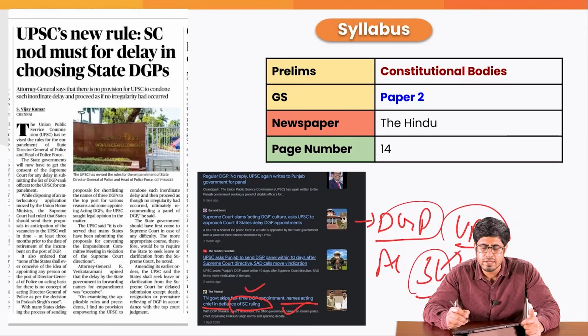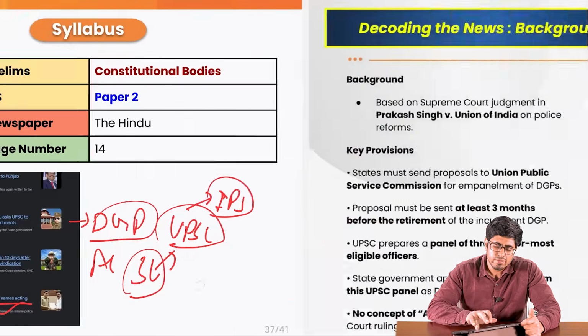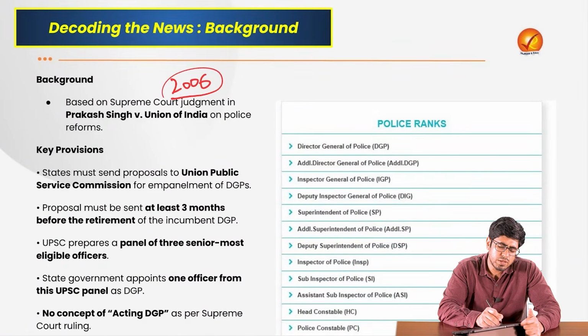I mean, they have already selected the IPS officer. Now what role do they want regarding who is selected as the DGP of a state or not? It is actually a long history. There is a background to it: in the year 2006 a judgment was passed which came to be known as Prakash Singh versus Union of India.